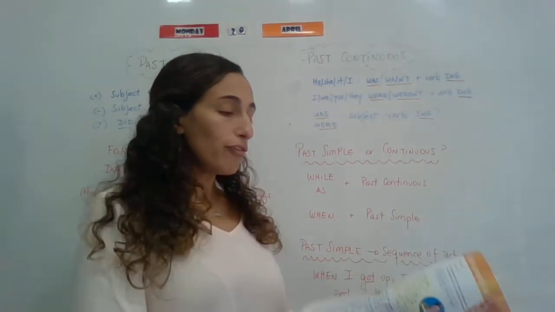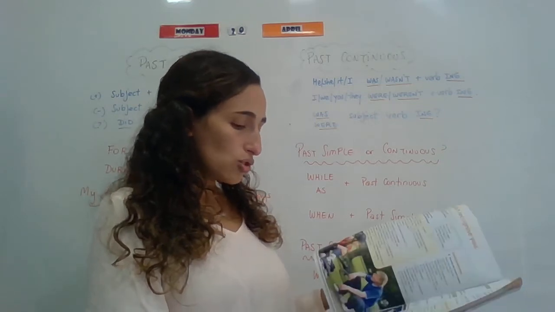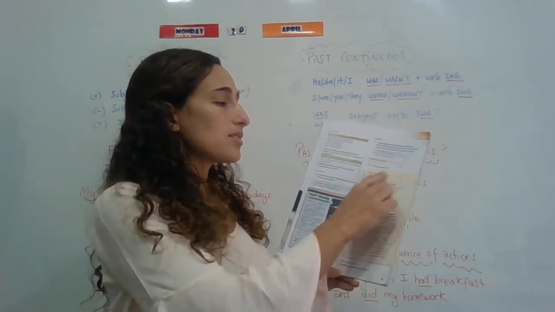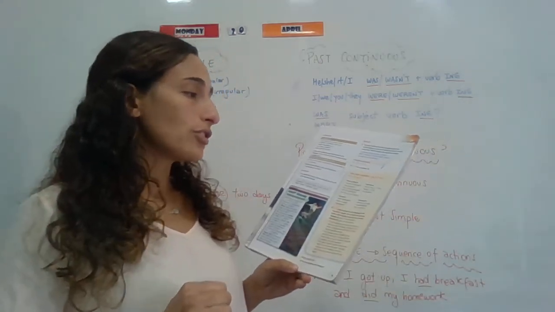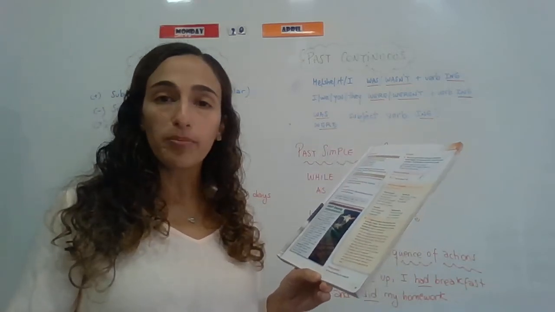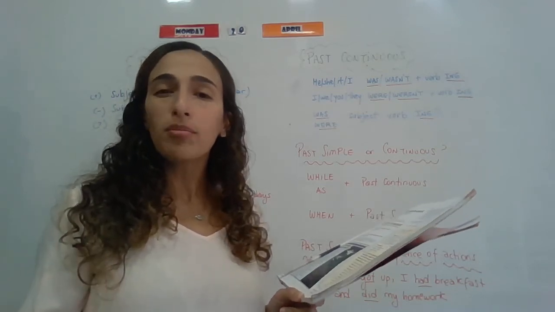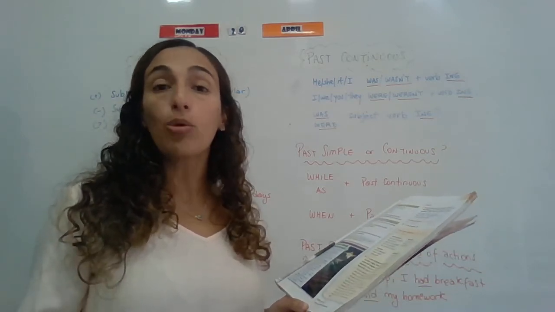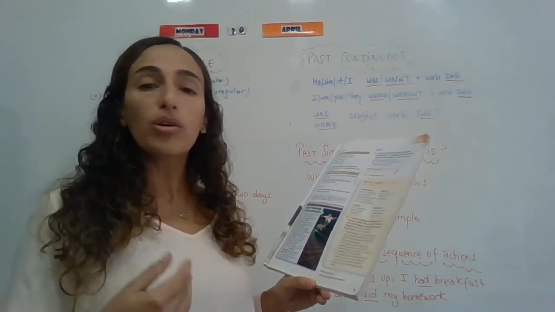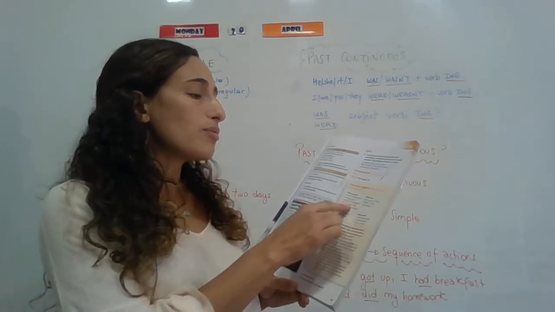Okay. Before we finish, I would like you to have a look again at page 15 and have a look at this section that is use your English. In this case, we have some expressions to show concern and reassure. This means when a person has a problem, you show concern, muestro interés, yes, y lo animo. Animo a esa persona que está pasando por un mal momento. So, to show concern, para demostrar interés en lo que le está pasando, you can use these different phrases.